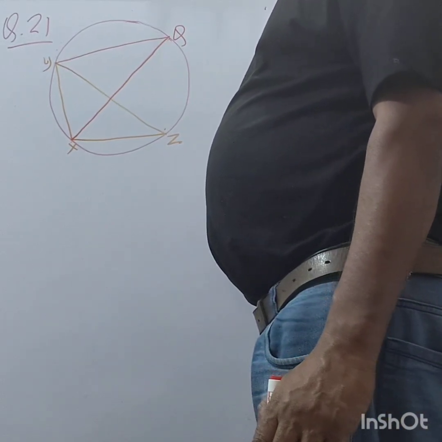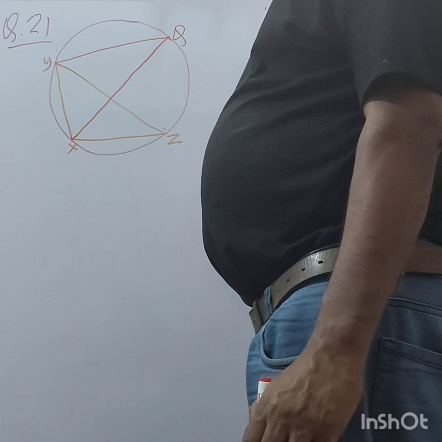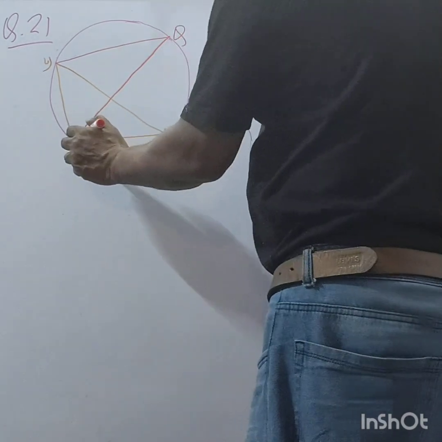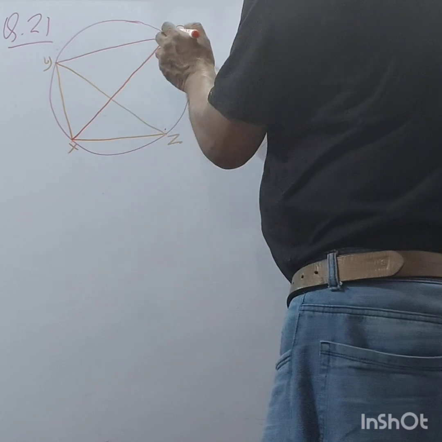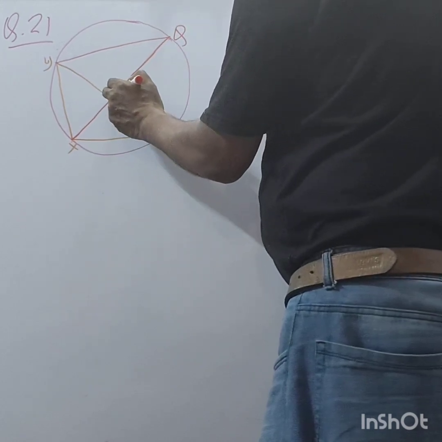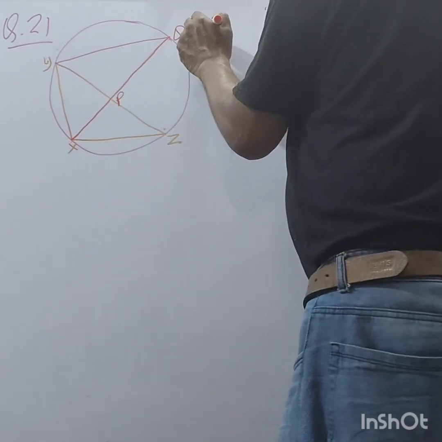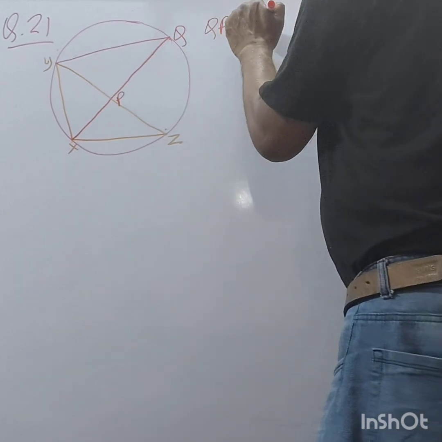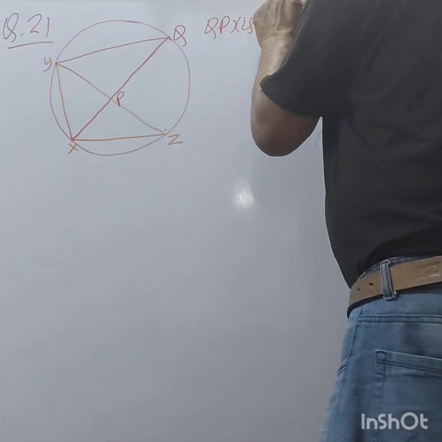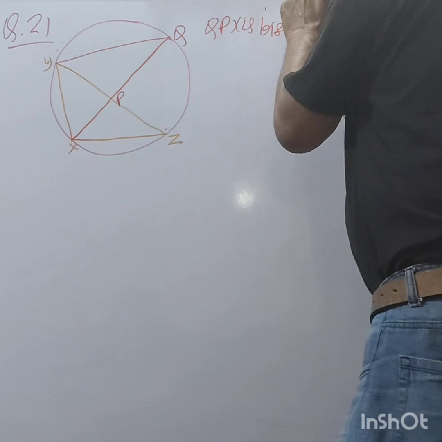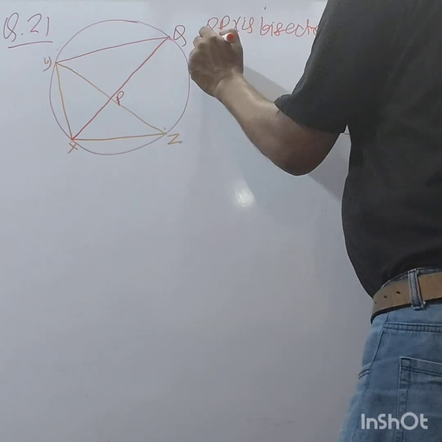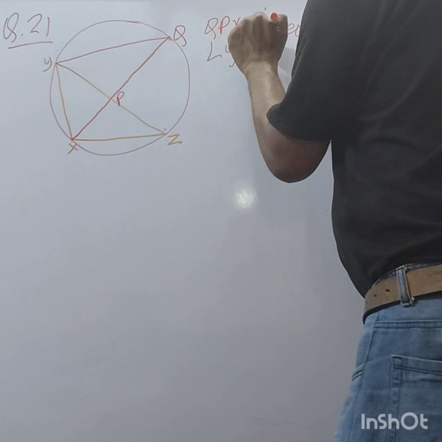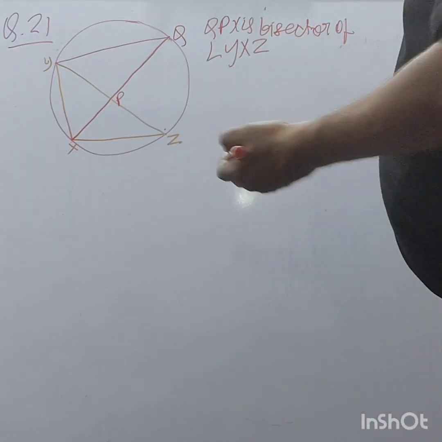You read the question. Given below, QPX is the bisector of angle YXZ, right?